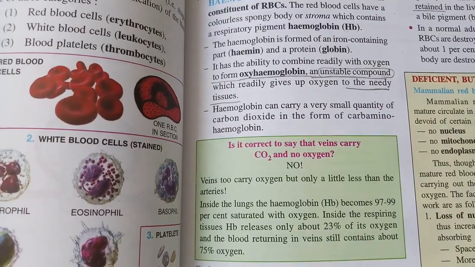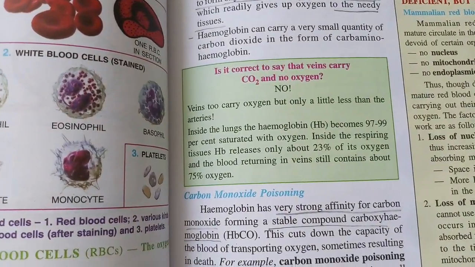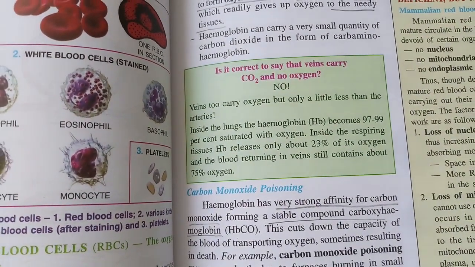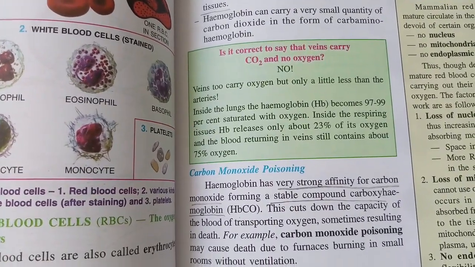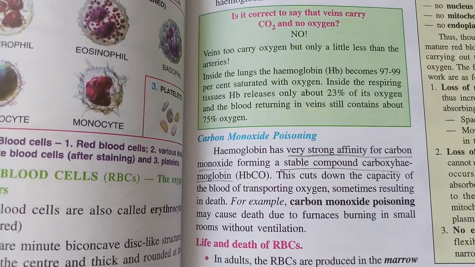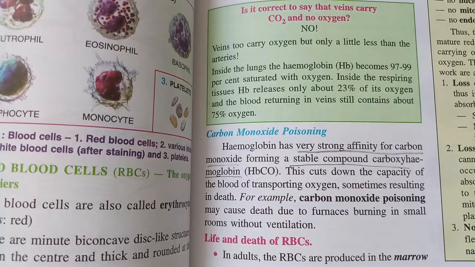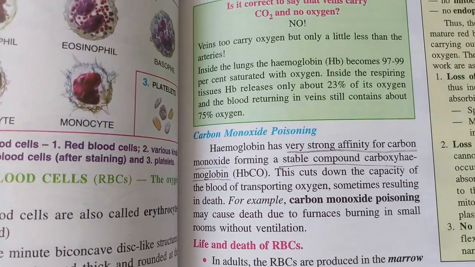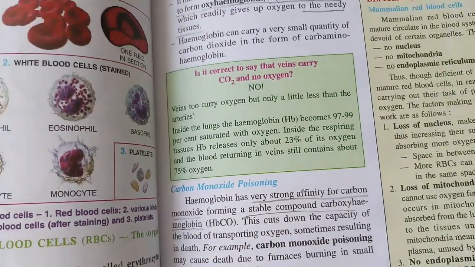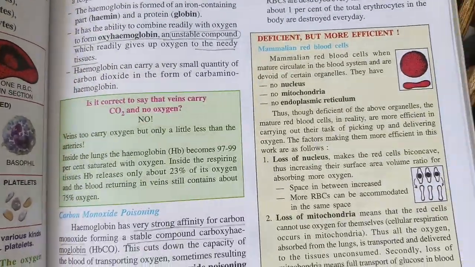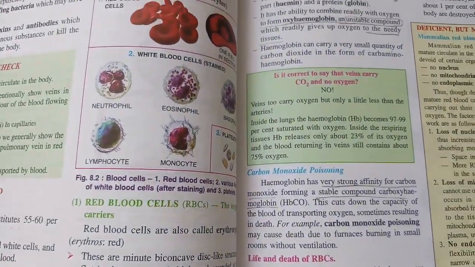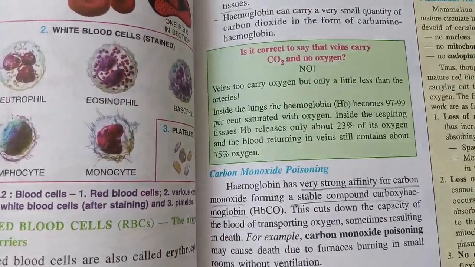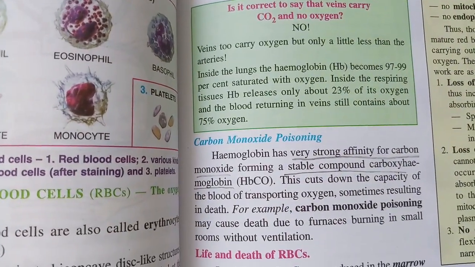On the contrary, if it receives carbon monoxide, it makes a stable compound with a strong bond. So that's why people die because of carbon monoxide poisoning, right? This is one thing which you keep in mind. If you are in a closed room, and you might have heard about this in the previous classes, carbon monoxide poisoning.